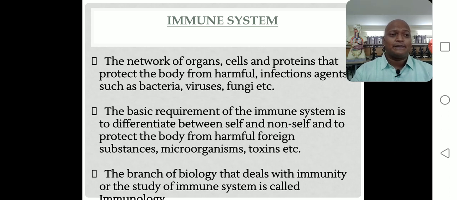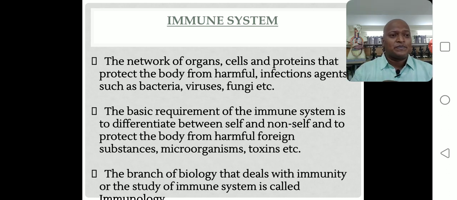Otherwise what happens? Suppose one microorganism, a foreign agent, enters inside the body. Our immune system, whatever cells, proteins, and network of organs related to the immune system are present in our body, identifies and recognizes the foreign substance. And the recognition is important: is it actually a foreign substance or is it our own cell only? Self cells and non-self cells.